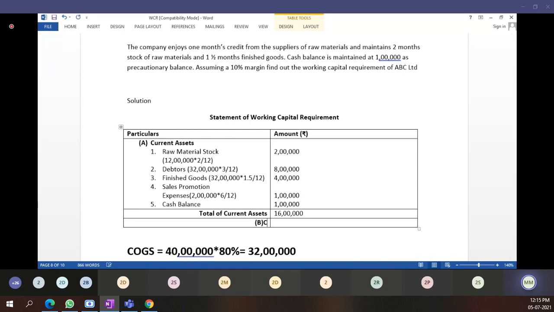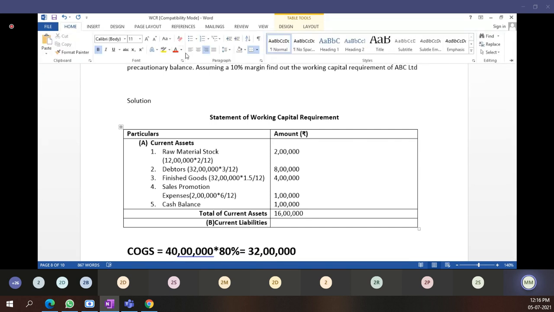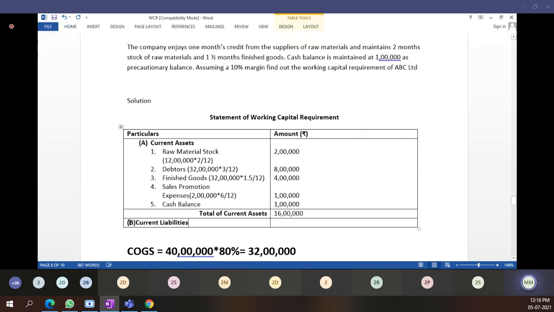Current liabilities we have to calculate. Just 1 minute.